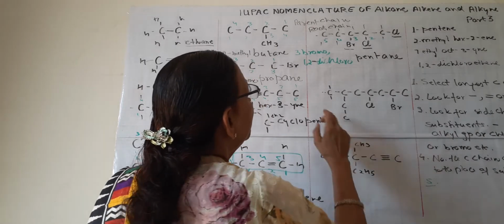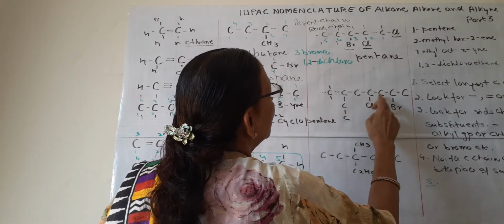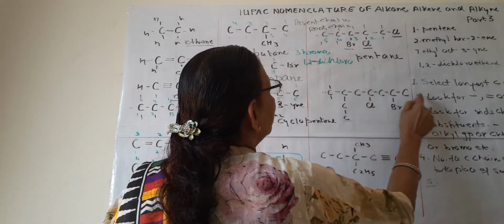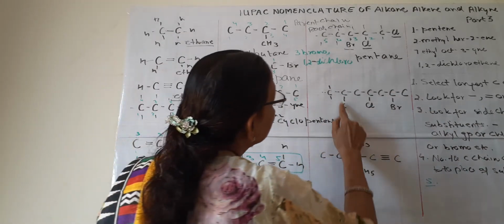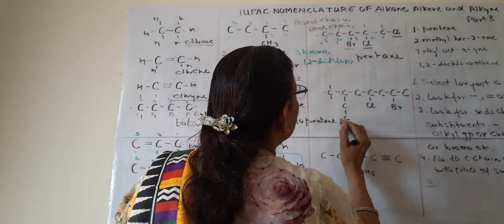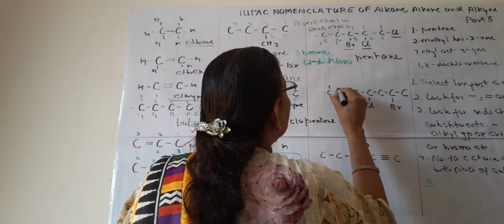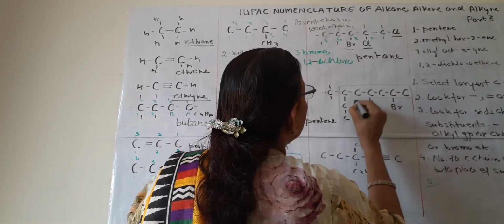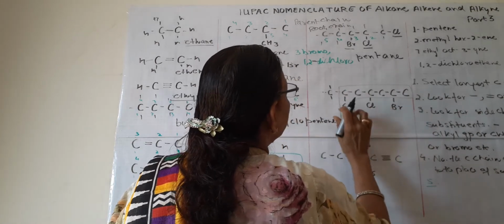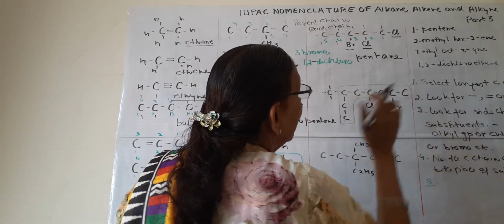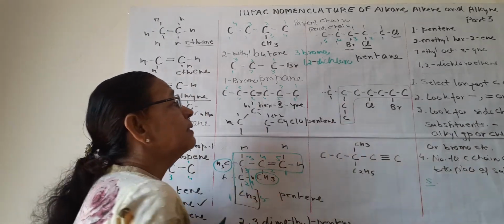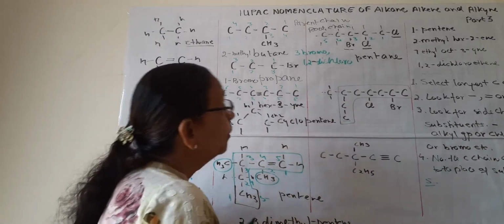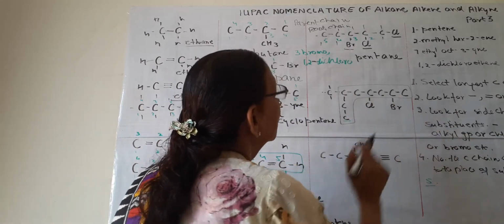Now what is this? How many carbons? 1, 2, 3, 4, 5, 6, 7. If we count from this side, 7 are there. But we can see this is also a branched but continuous parent chain. And 1, 2, 3, 4, 5, 6, 7, 8. The longest will be this 8, not this 7. So we should look which is the longest chain.